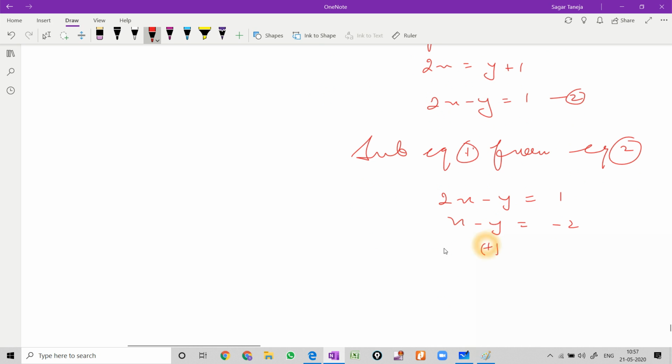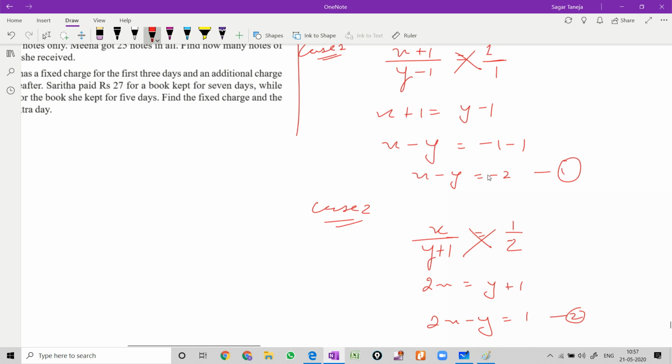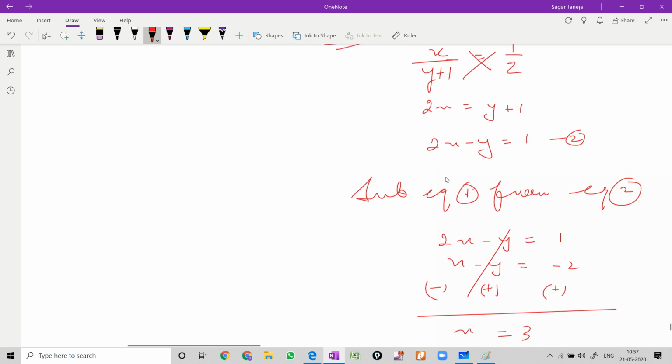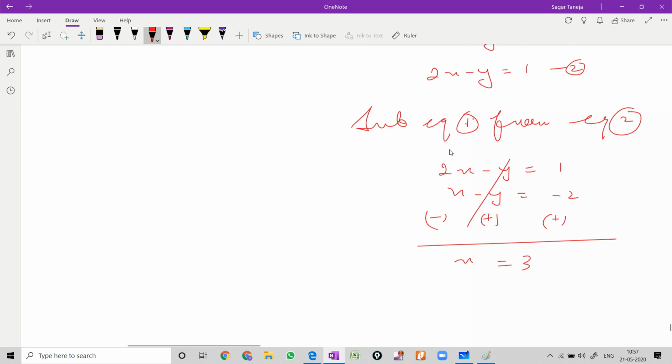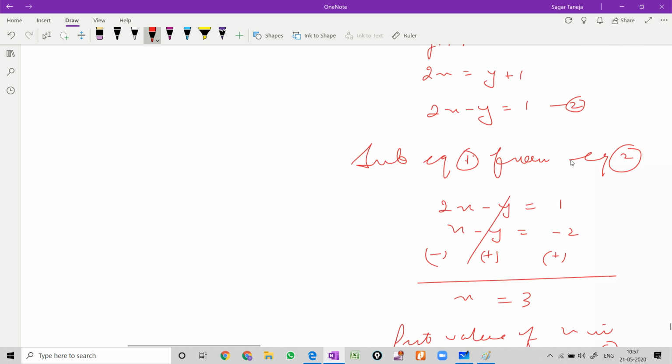As we are subtracting it, so sign will get changed. This cancels out, so here we are left with x is equal to 3. So x is 3, we can take out the value of y, just put in any of the equations. So I am putting the value of x in equation number 1. Put value of x in equation 1.